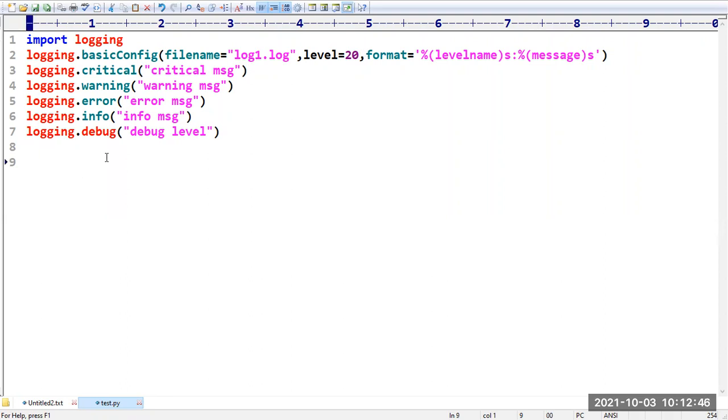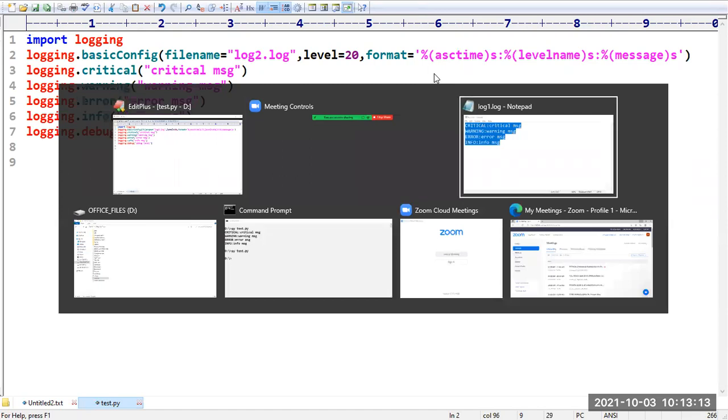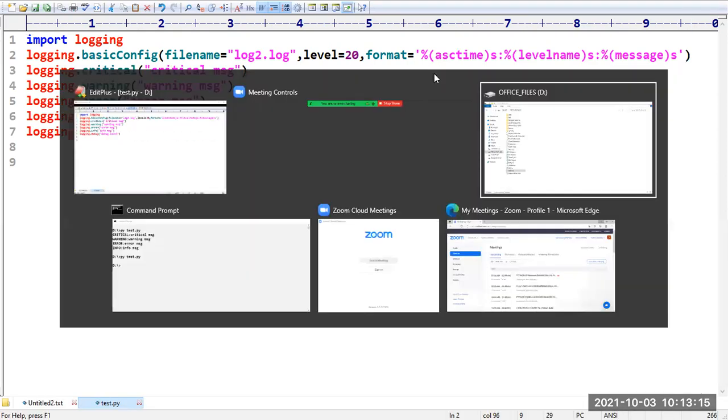Now, sir, I want to write information to the log file and prepare the date and time format also. So what we have to do, you need to take extra percentage, where you have to write ASCII time, because based on the time I want to create. Sir, what is the format of that time also I want to mention. Okay, suppose consider I am not taking format. Sir, what kind of information is it going to write?